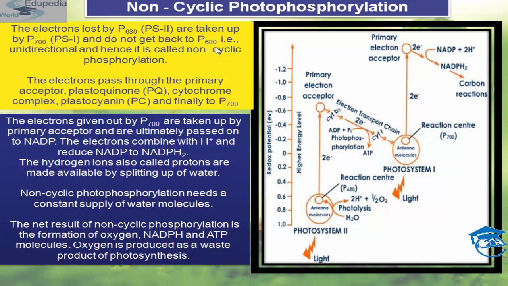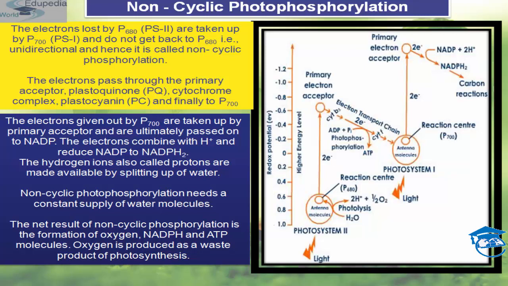It is a major pathway of light reaction which converts light energy to chemical energy. This is another significance. And the most important significance of non-cyclic photophosphorylation is that it generates assimilatory power, that is your ATP and NADPH too, to be used in dark reactions, which liberates oxygen.